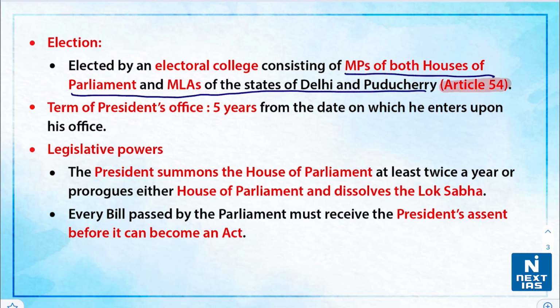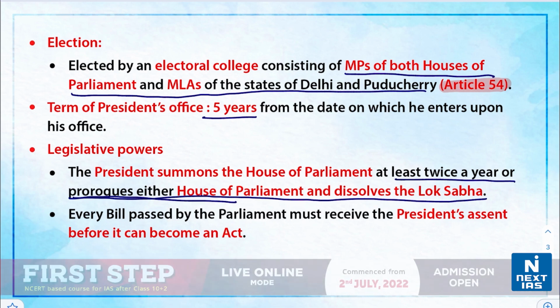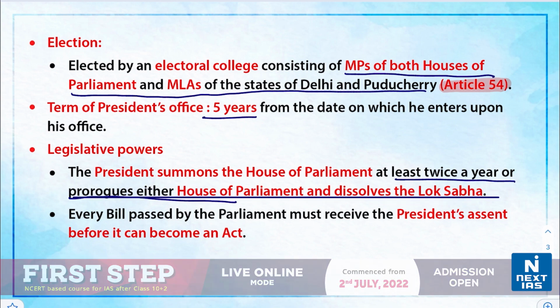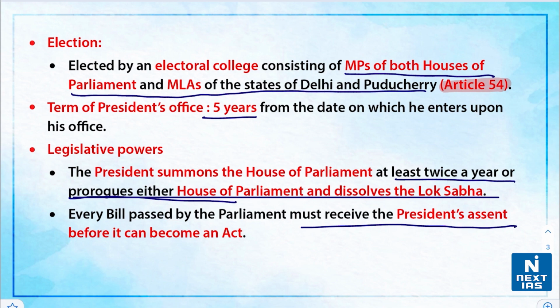Now, the term of the president's office is 5 years from the date on which he enters upon his office. When we talk about the legislative powers, the president summons the House of the Parliament at least twice a year or prorogues either House of the Parliament and dissolves the Lok Sabha. Further on, every bill passed by the Parliament must receive the president's assent before it can become an act.